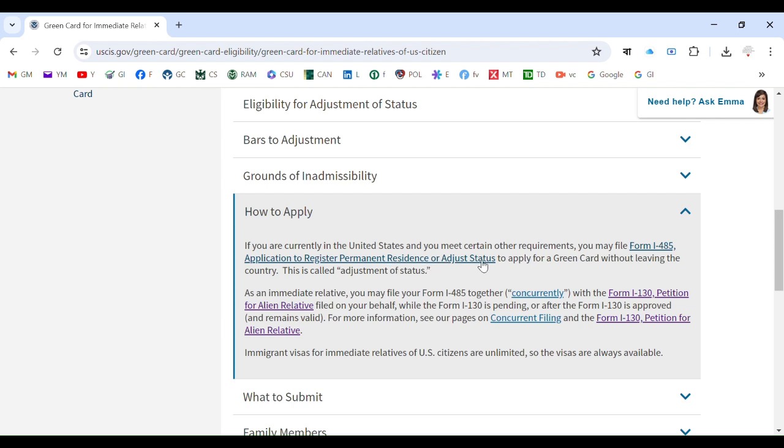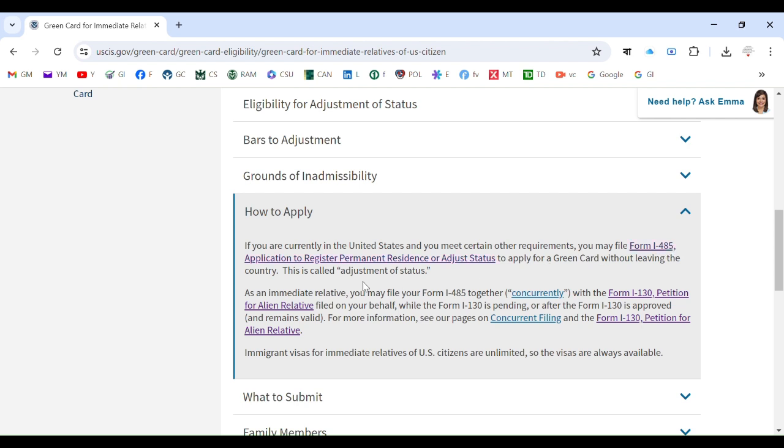So you have to be within the United States to file Form I-485 and apply for the green card without leaving the country. This is called adjustment of status. So you have to be within the United States, without leaving the country, and apply for I-485 for green card registry.